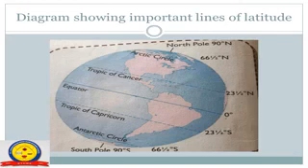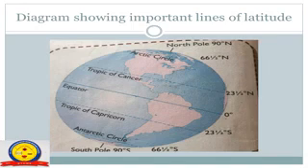Students, please observe the diagram. Then you can see that there is a horizontal line drawn in the center of the earth's surface. It is called the equator. The equator divides the earth into two equal parts. You can see there is a line which divides our earth into two equal parts.